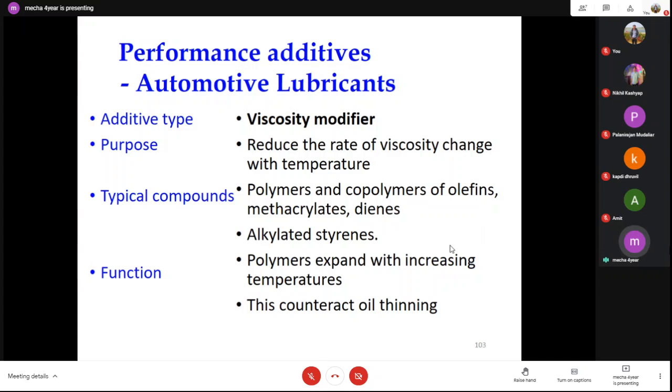In the US, in Germany, in India, they use different lubricants. They use polymethacrylates, alkylated styrenes; polymers expand with increasing temperature. This can counteract oil thinning.